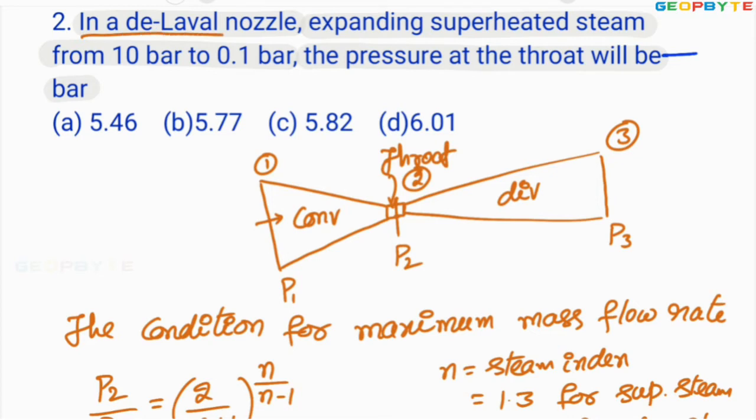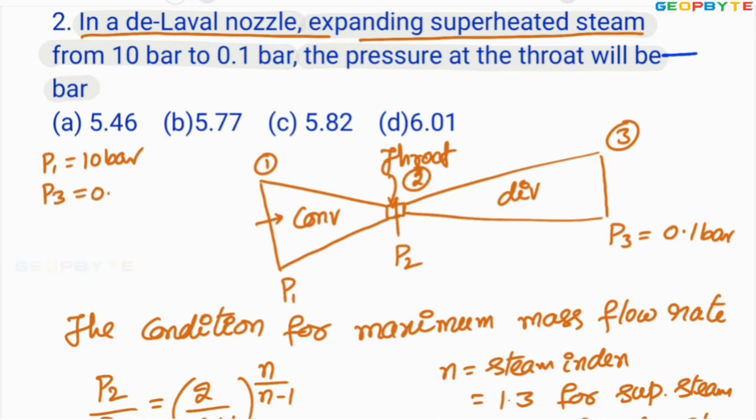In a De Laval nozzle expanding superheated steam, the initial pressure P1 is given as 10 bar, and the back pressure P3 is given as 0.1 bar.